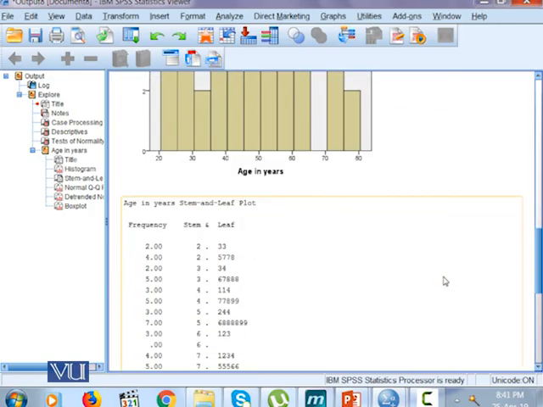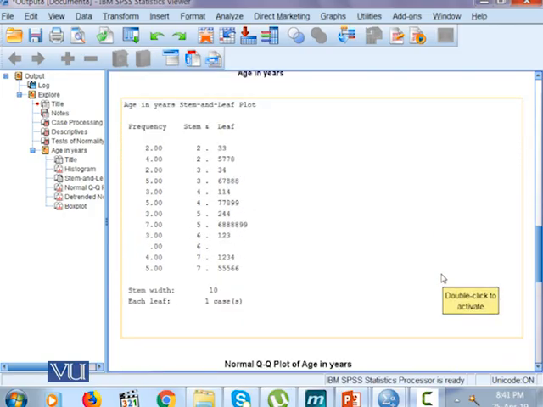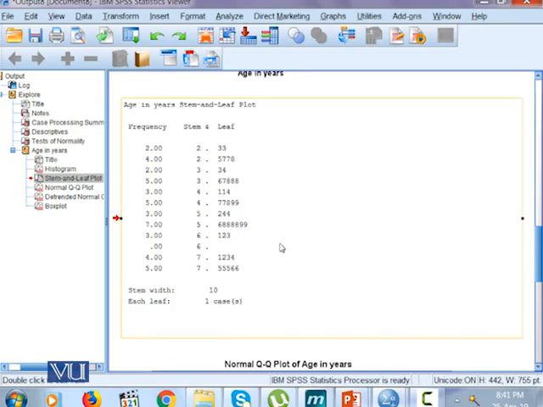The other way to look at the shape of the distribution is the stem and leaf plot. And the stem and leaf plot also shows that over here there is a longer tail and the peak goes here and then it falls down. So this also shows a negatively skewed distribution.